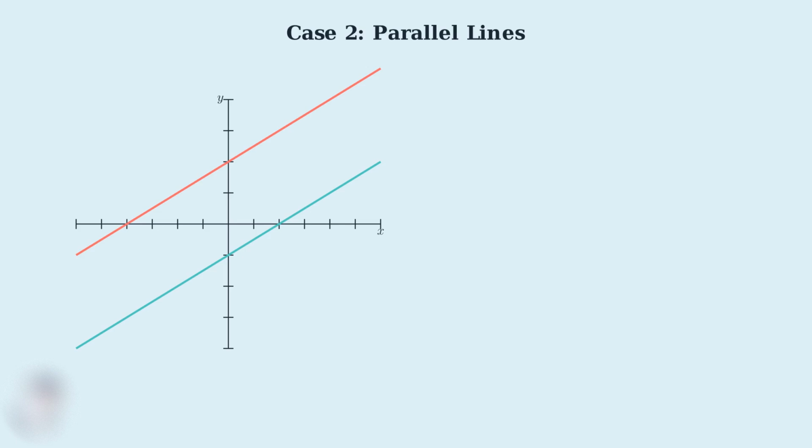Now let's examine the second possible case, when 2 lines are parallel to each other. When 2 lines are parallel, they have the same slope but different y-intercepts. This means they will never intersect, no matter how far we extend them in either direction. Since parallel lines never intersect, there's no point that satisfies both equations. Therefore, this system has no solution. We call this type of system inconsistent.